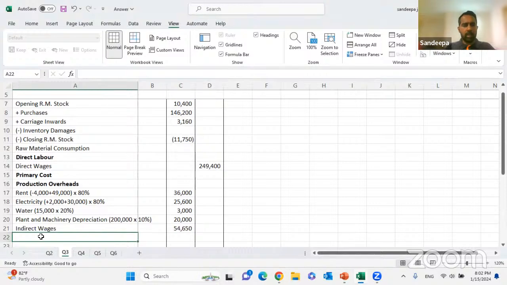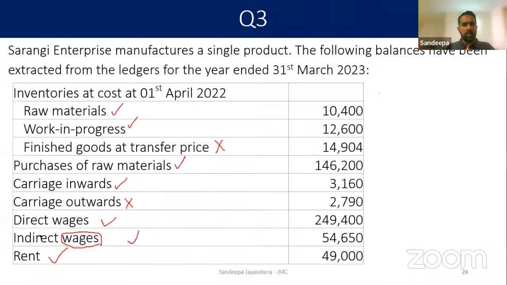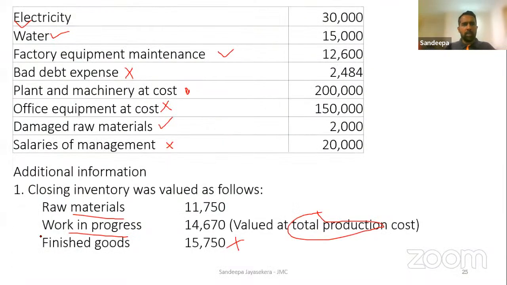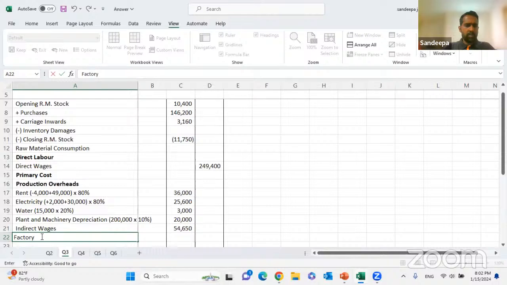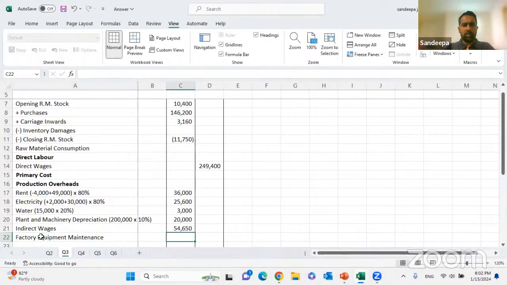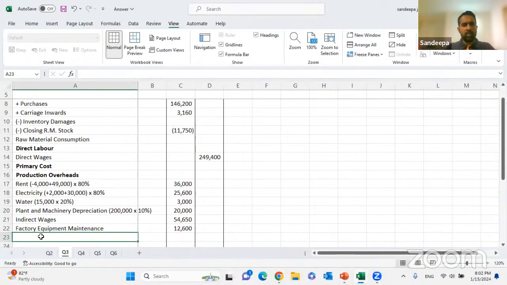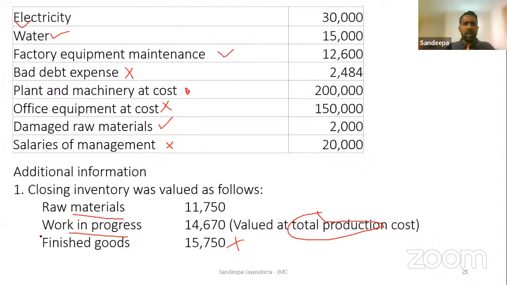Rent we took. Electricity we took too. Factory equipment maintenance 12,600. Bad debt is not coming. Plant and machinery depreciation taken. Office equipment we don't take.